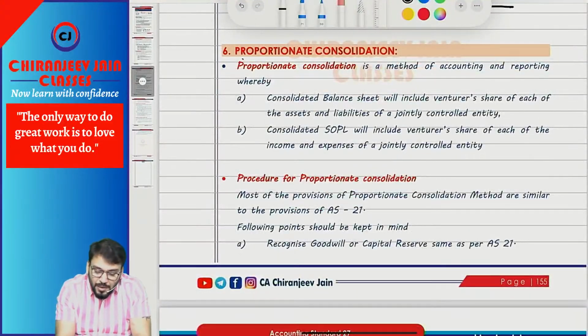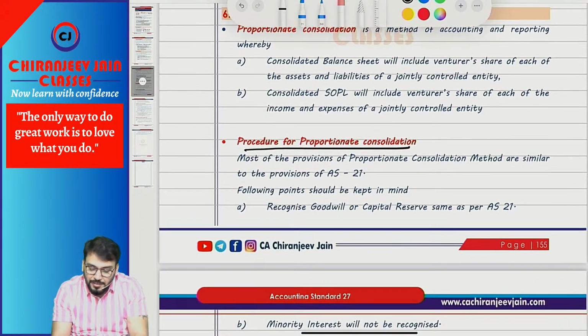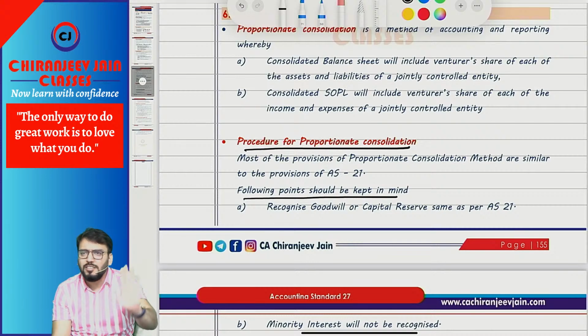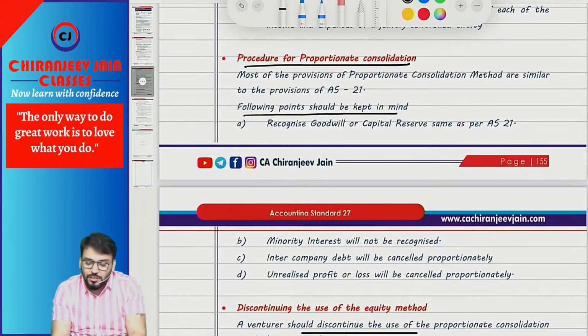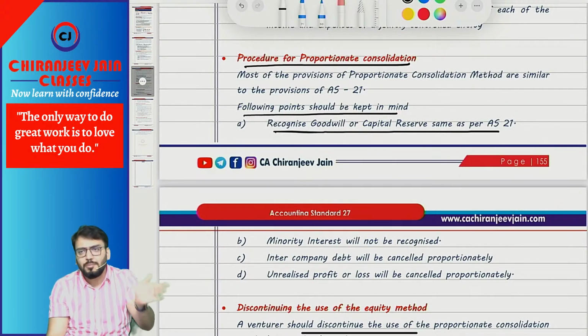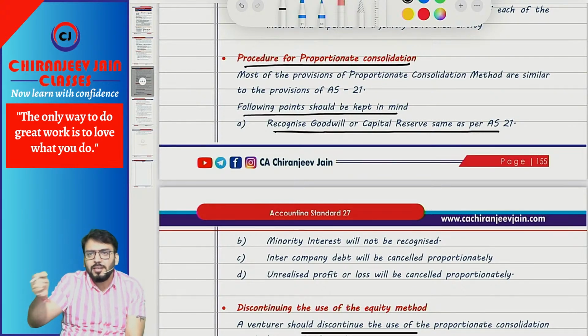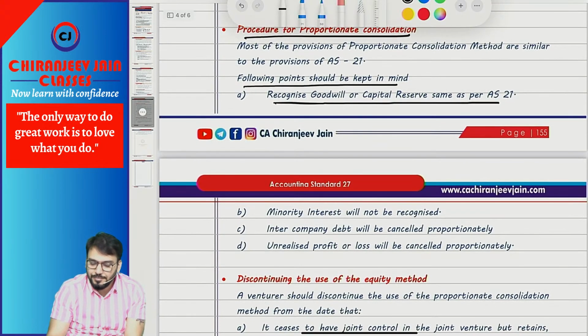Now, how to apply the proportionate consolidation method? Following points will be kept in mind. Apply the rules whatever you have done in the consolidation chapter, with only some differences. Recognize goodwill or capital reserve same as per AS 21, means cost of investment minus proportionate share of fair value of net assets.